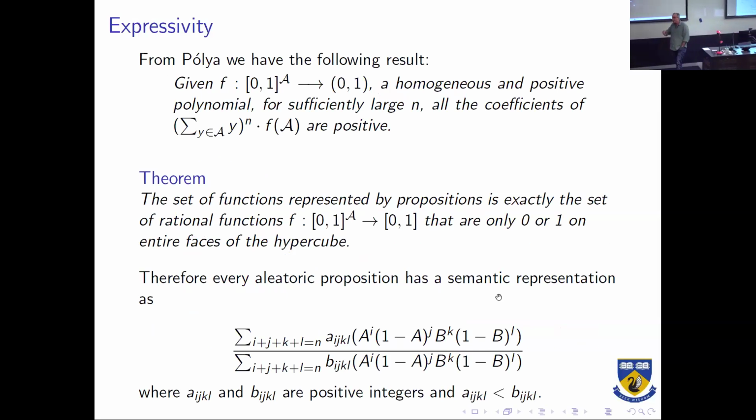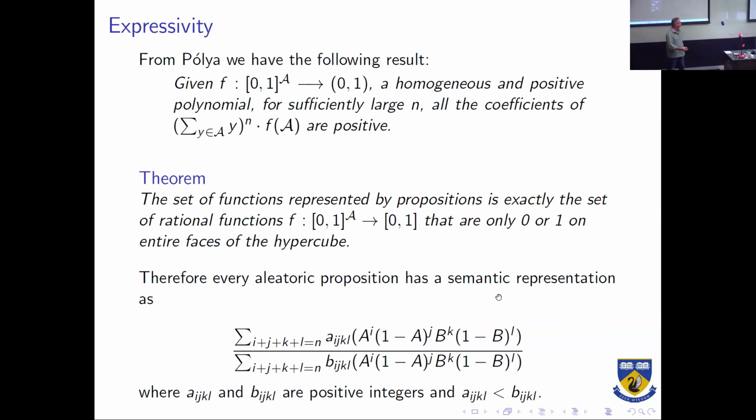So the expressivity results that make this work are a really nice result from Polya. Given any homogeneous and positive polynomial, for sufficiently large n, if we multiply it by the sum of y to the power of n, all of the coefficients are positive, which is a really nice result.